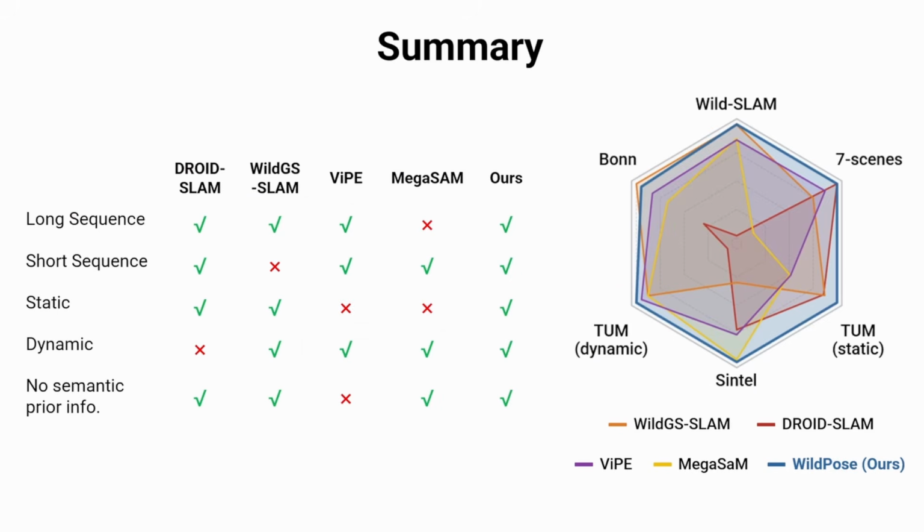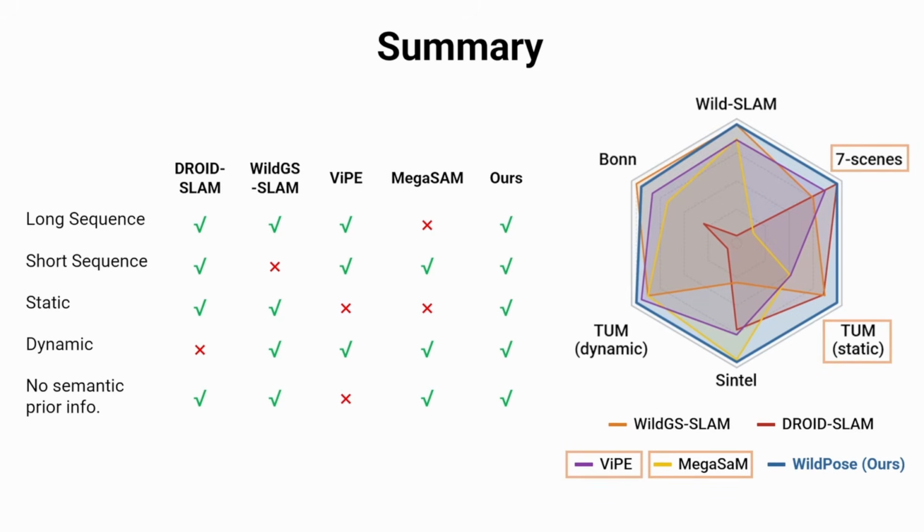To conclude, we summarize the strengths and limitations of all comparison methods here. Since Droid SLAM lacks a mechanism to deal with dynamic distractors, it performs poorly on the dynamic benchmarks despite being robust in static scenarios. While WildGS SLAM achieves robust performance on most datasets, it struggles with short input sequences, such as the Sintel dataset, due to its need for sufficient data accumulation. In contrast, MegaSAM shows superior performance on the short Sintel dataset, but degrades on datasets with longer sequences.